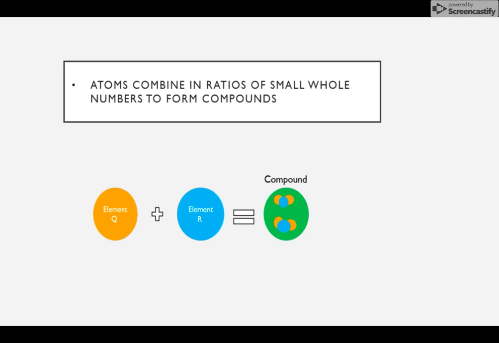So this is the fifth postulate, and it states that atoms combine in ratios of small whole numbers to form compounds. So here I have this compound. There are 2 element Q's for every 1 element R. And 2 element Q's, 1 element R, those are both whole numbers. So what he's saying is in a compound, you're never going to have like 1/2 of element Q to every 2/3 of element R. It's always going to be whole numbers.